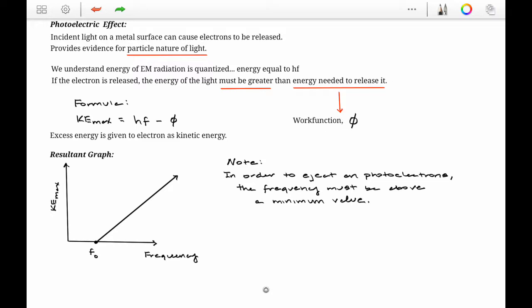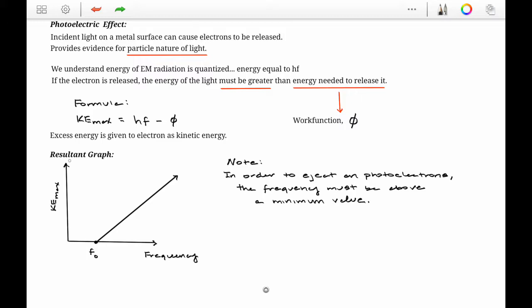Once we achieve a certain minimum frequency for the light, we can overcome this work function and result in kinetic energy movement for the electron. After that amount of energy is achieved, the excess energy will be given to the electron as it is ejected from the surface.